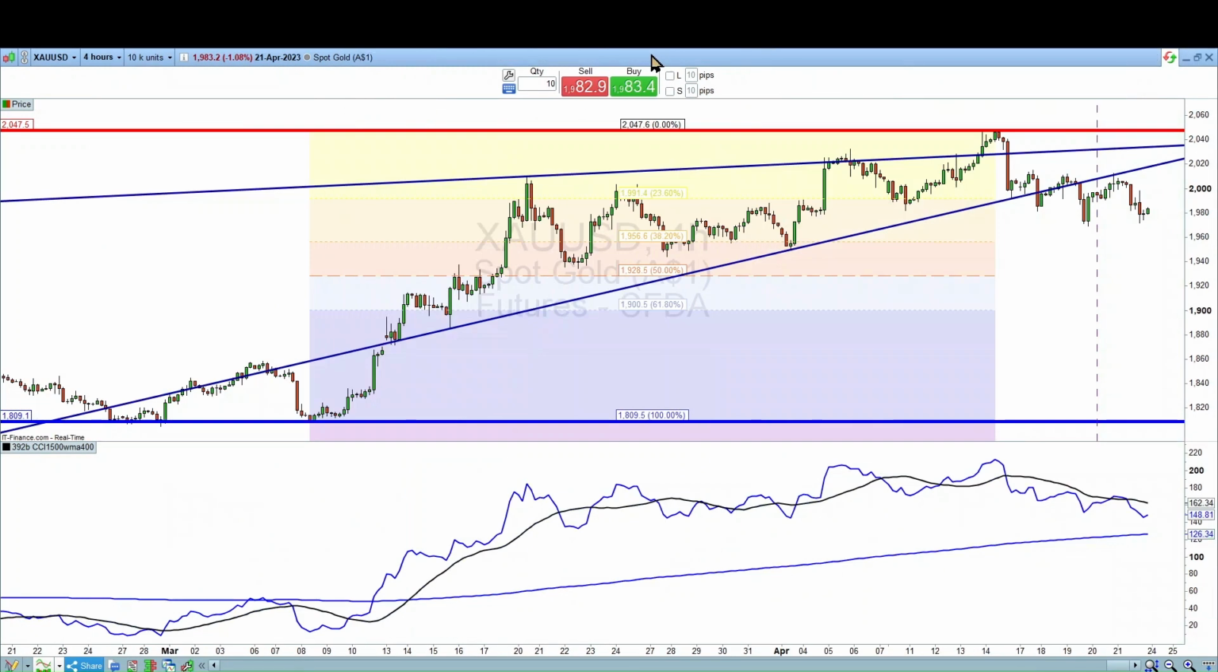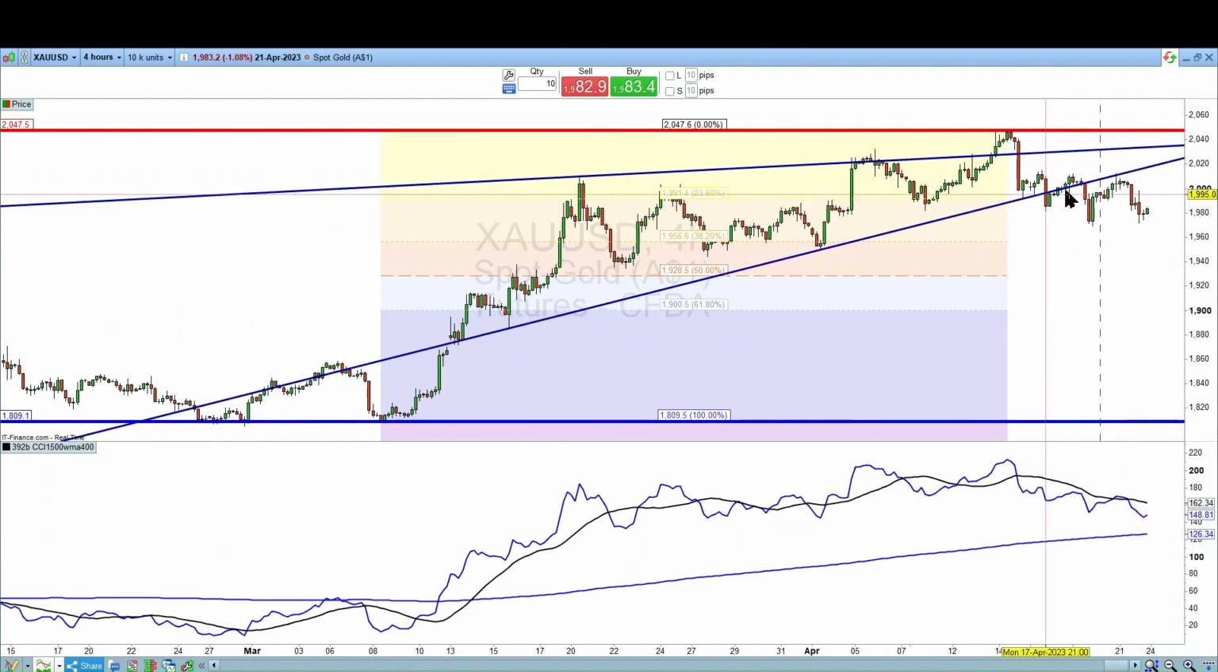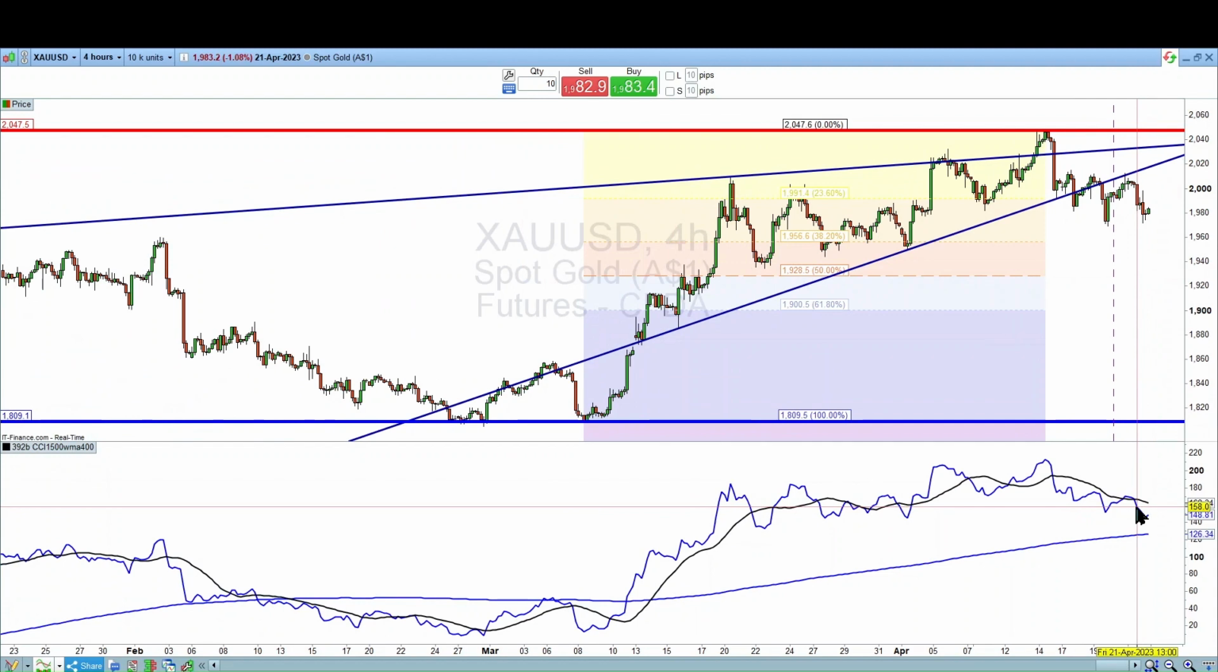On the 4 hour chart, I've got these two other diagonal trend lines, and it's broken down through that. And we're going to keep that lower level there because it may gravitate back to that if it starts breaking to the upside again. But again, we're slightly weakening, but we're still in an uptrend on the CCI moving average.